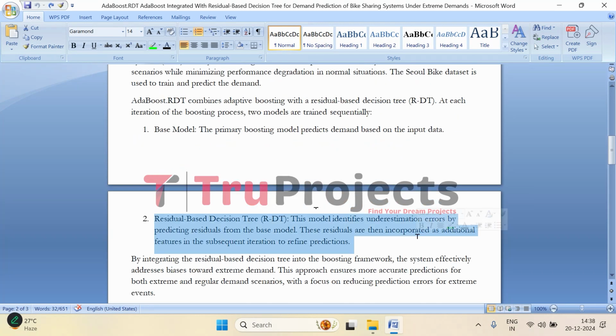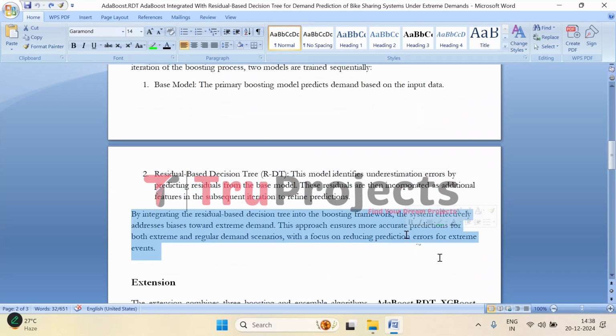The second model is designed to identify where the base model has made mistakes, specifically where it has underestimated the demand. The RDT focuses on these errors and predicts the residuals, that is the difference between the base model's prediction and the actual demand. These residuals are then fed back into the system as additional features during the next iteration, allowing the model to refine its predictions by adding this layer of refinement.